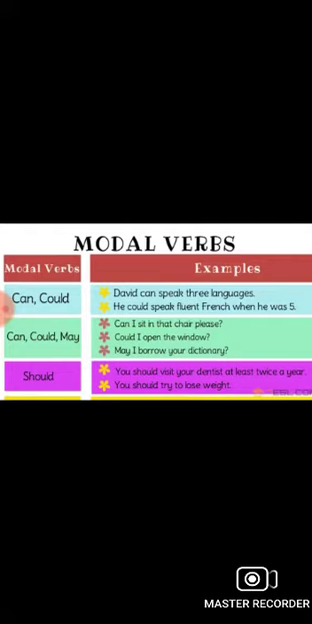Next you have should. What is should? Should is the modal verb that you can use for giving a suggestion to the person in front of you. For example here, you should visit your dentist at least twice a year. So here is a suggestion, and after the modal verb should you are applying the first form of the verb.